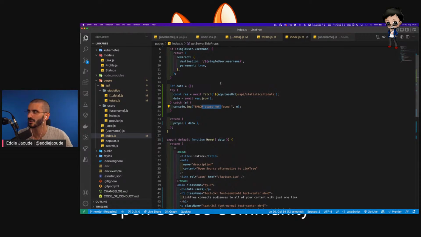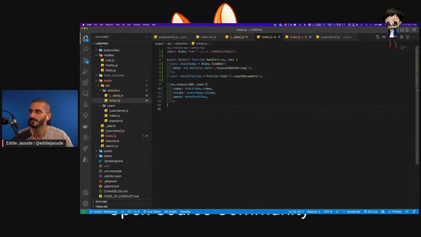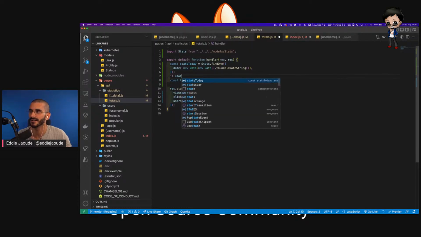But actually, something for today should be found, because we probably don't want an error. If no stats is found, we want to recreate the object. So we want to say data equals, we want to set everything to 0. So we want to say users. Oh, but we will always have something found for today. We will always have something returned, because these might be 0, but we would always get total profiles. So actually, that just made me think of something. If nothing is found for today, then just make them 0. Yeah, so if there's no stats,